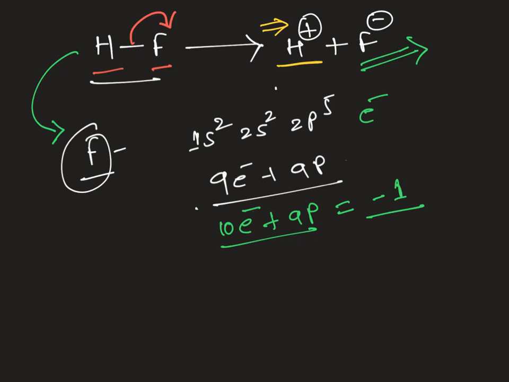Hence, in conclusion, the covalent bond can be cleaved in two ways: homolytic cleavage and heterolytic cleavage.